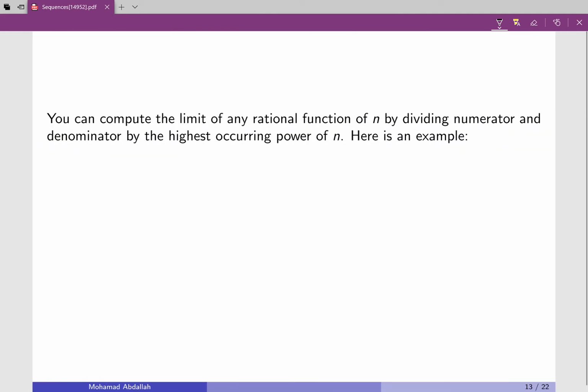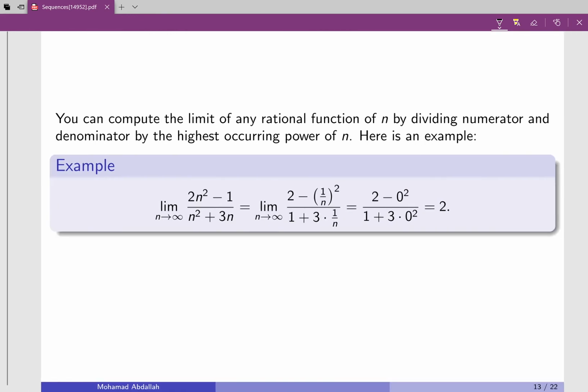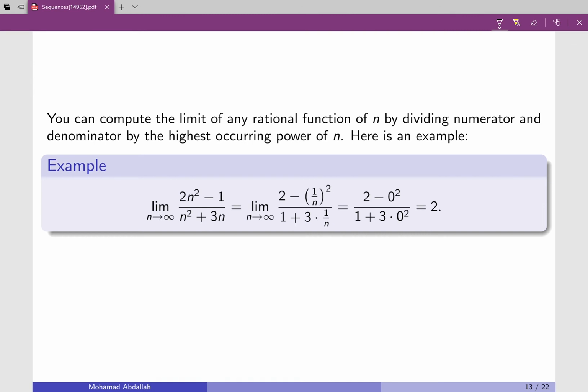Here this is just a review on how you compute the limit when you have a rational function. Remember that if you have a rational function, it's easy to compute the limit. We only care about the leading term on the numerator and in the denominator. So for example, if you look at this one, the leading term is 2n squared. Over here, the leading term is n squared. Now here I'm trying to show you exactly what we do, but you can use this as a formula. So my answer is going to be 2.